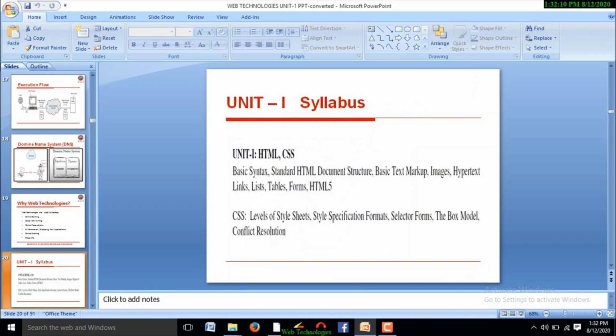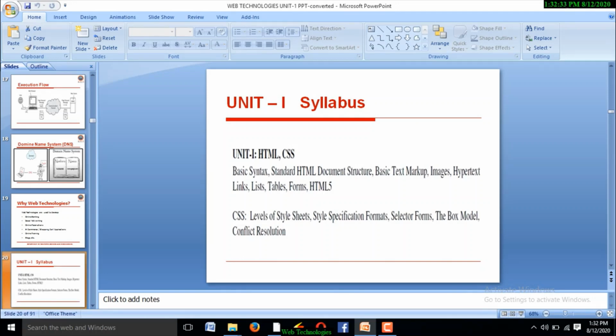Later I started unit 1. Before unit 1, whatever concepts we discussed belong to the terminology which is required to learn web technologies. That is the basic terminology.